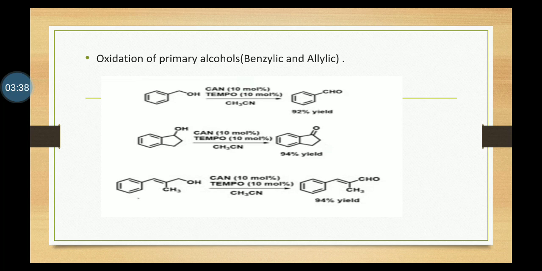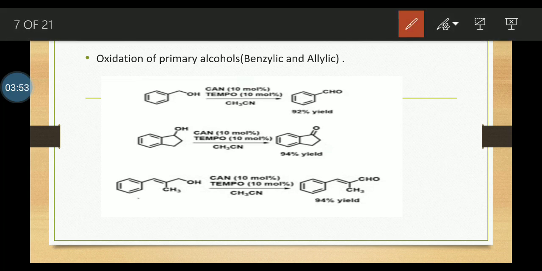Primary alcohols like benzylic and allylic alcohols, which are more reactive, can be reacted with CAN. Here are examples of benzylic alcohols. The benzylic alcohol with CAN, TEMPO and acetonitrile solvent gives a 92% yield of benzaldehyde.